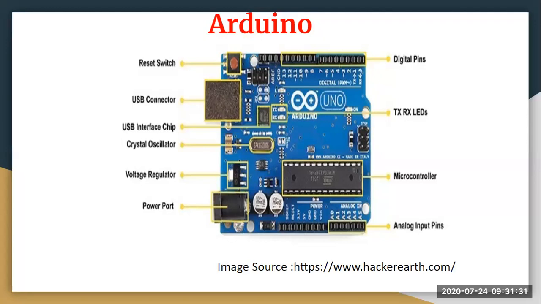When we talk about openness, there is open hardware and open software. It is open source software, so there is an openness here. I'll repeat again: what is an Arduino? Whenever we talk about Arduino, it is an open source platform. It helps you to build your electronic projects. It consists of both a physical programmable circuit and software. The software is an integrated development environment that works on your Windows platform, your Mac platform, and also your Linux platform.